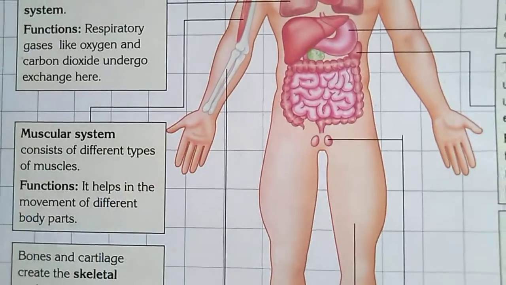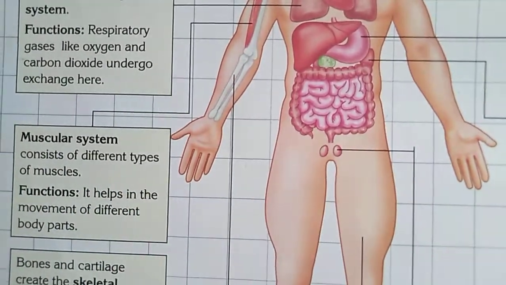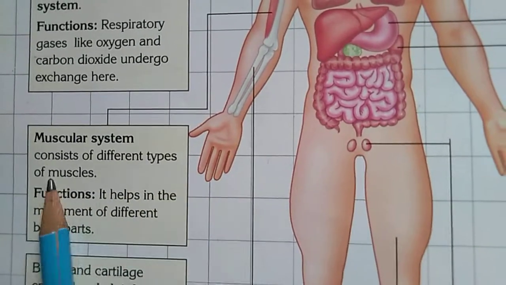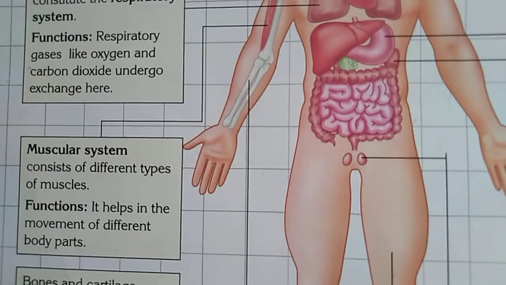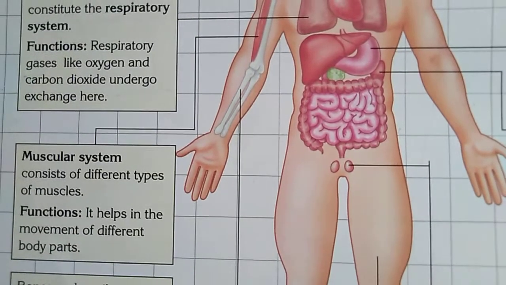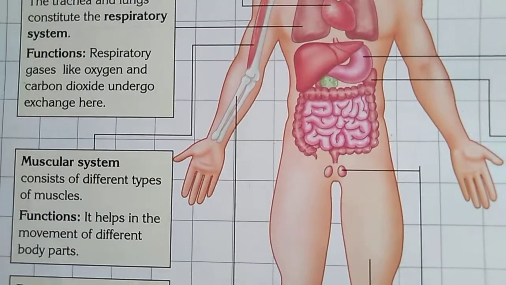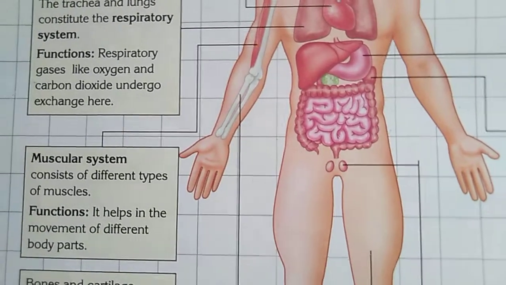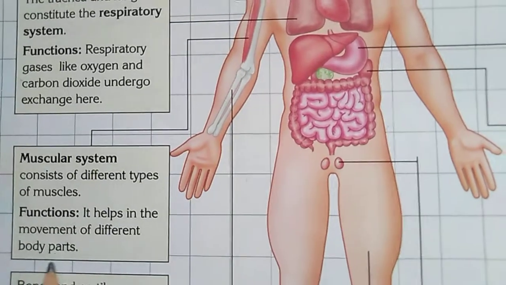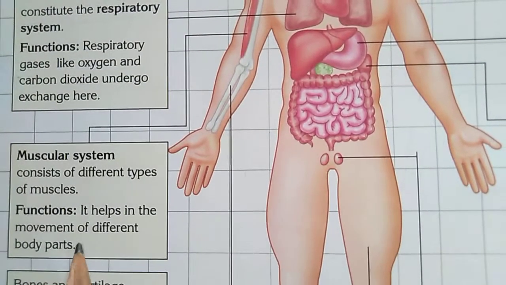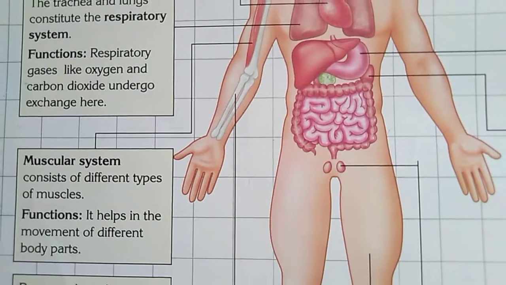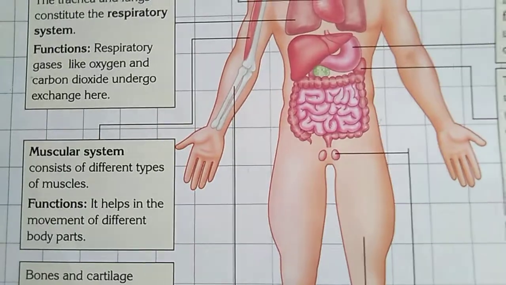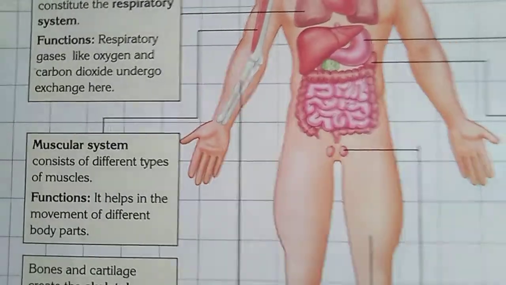Next you see the muscular system. So what is the muscular system? What organs are involved here? It consists of different types of muscles. In our body there are a lot of different muscles, and these muscles make our muscular system. And what is its function? It helps in the movement of different body parts. So all the muscular organs help us in the movement of different body parts. Understand?